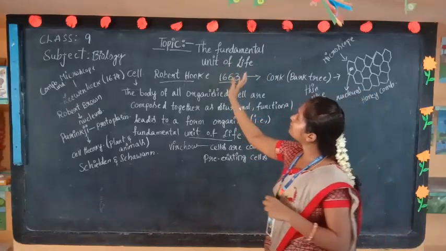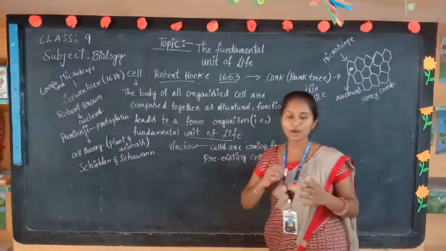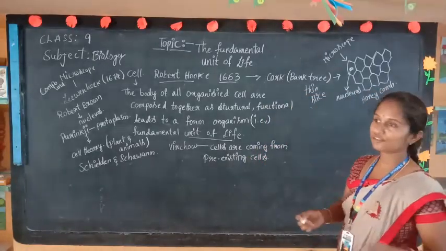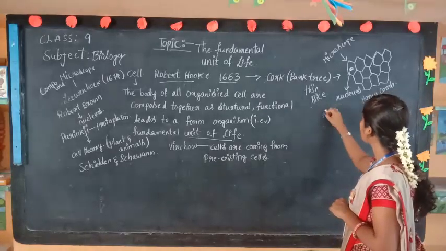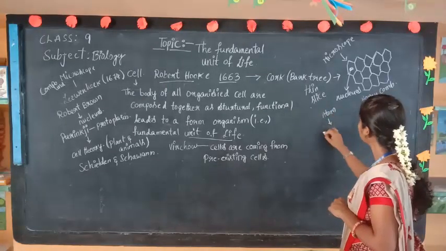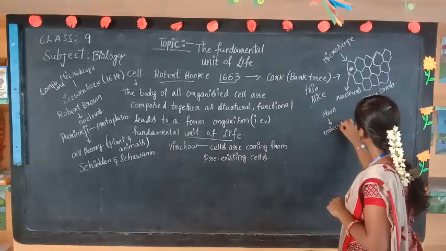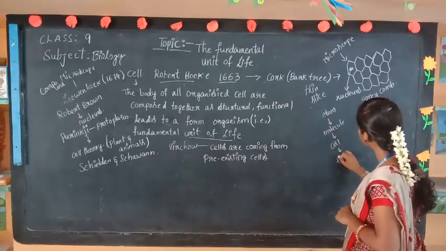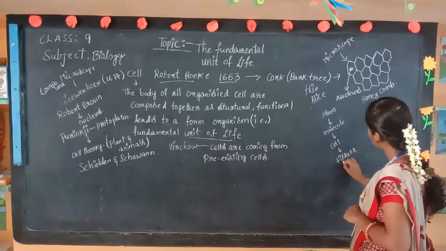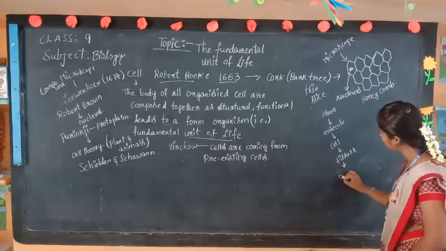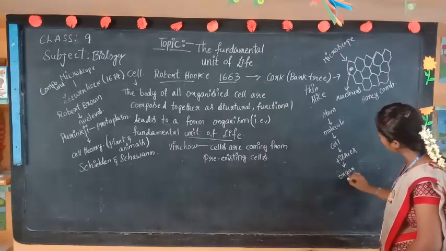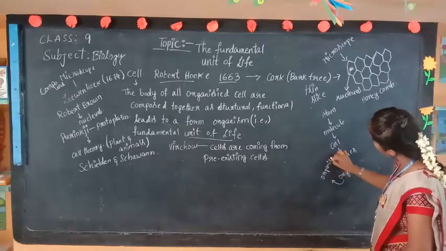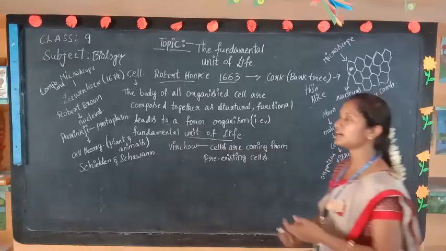The fundamental unit of life is nothing but the cell. And now, one more thing I am going to tell you: how the cell is formed. First, atom to molecule to cell. Cells form tissues, tissues form organs, and after that an organism is formed. Organism is nothing but human beings, animals, or plants.